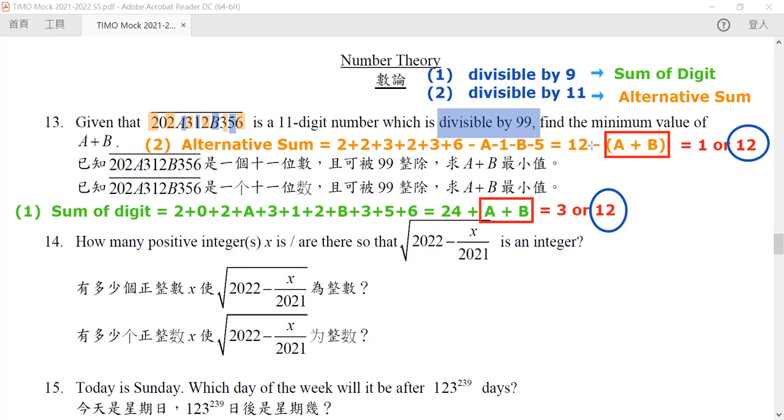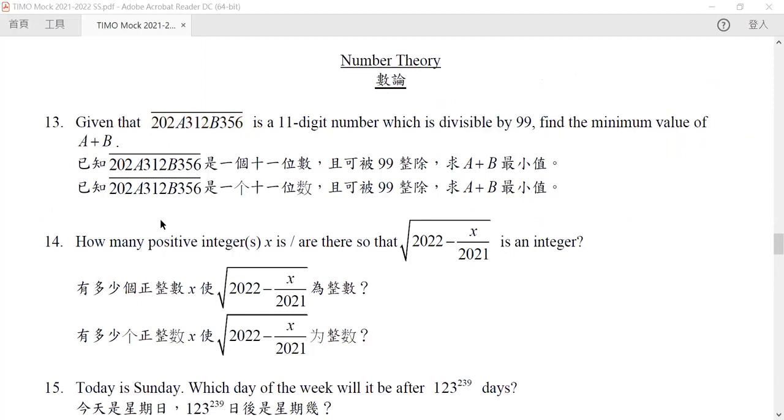Okay, now let's go to our question 14. Question 14 is actually not a very difficult question, but it is a question that is much more like a rearrangement. What does it mean? We want the number in the green part to be an integer. Let's say this integer is equal to k. Instead of writing k in terms of x, let's rewrite it so that x is in terms of k.